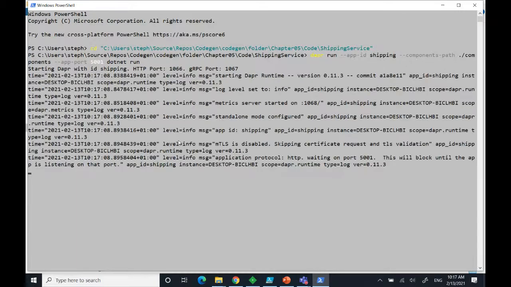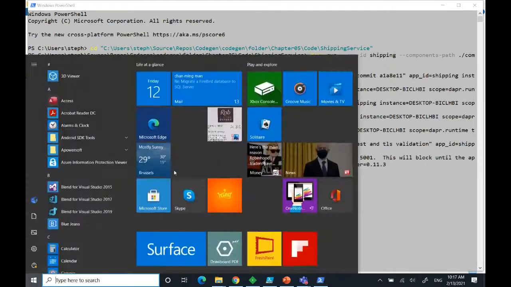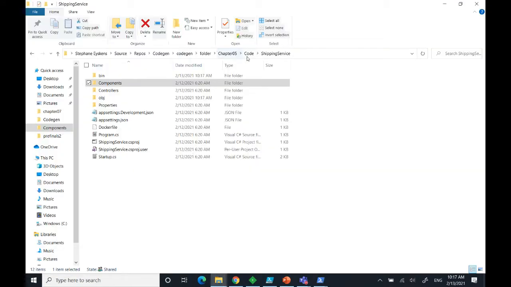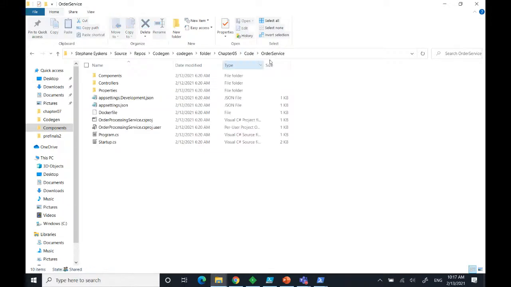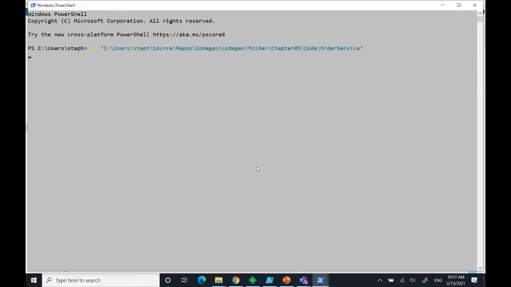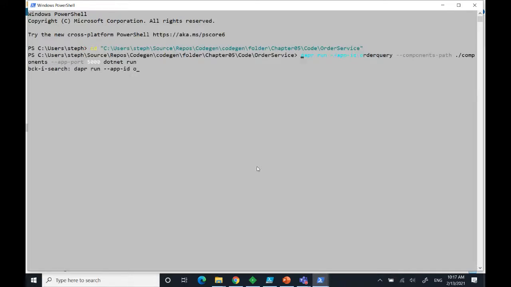Now I'm gonna open another window to start my two other services, one by one. So I'm going to the order service. We'll see the code after that. Same here, dapr run, but this time it's the order service, just starting on another port.